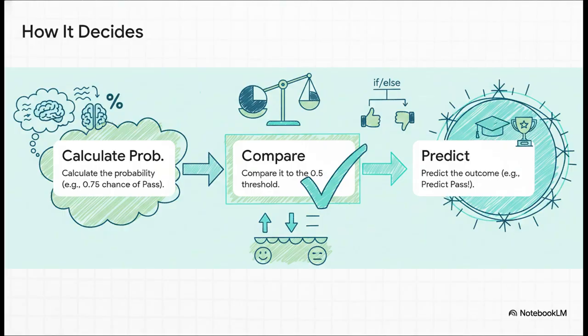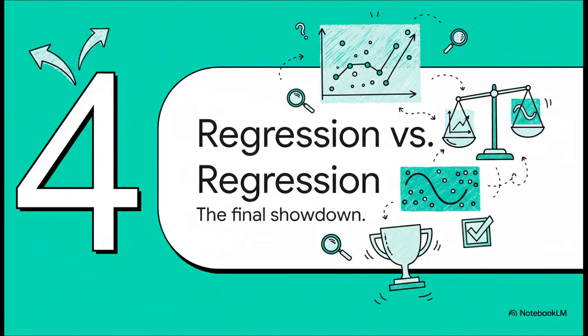Look, it's basically a three-step process. First, the model calculates the probability, say a 0.75 chance of passing. Then, it just compares that to a simple cutoff point, usually 0.5. Since 0.75 is bigger than 0.5, boom, the prediction is pass. It really is that straightforward. All right, this brings us to the big reveal, this side-by-side comparison, where that confusing name, logistic regression, is finally going to make perfect sense.